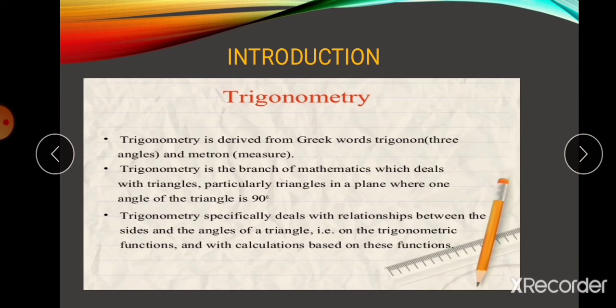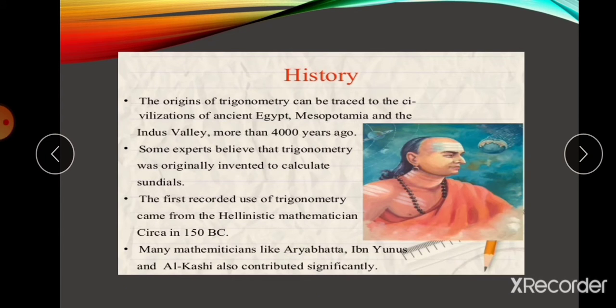If you learn this chapter well, then it will be easy to do trigonometry all through 11th and 12th and in higher education also. So now, what is the history behind trigonometry? Trigonometry can be traced to the civilization of ancient Egypt, that is, 4000 years ago itself they found this trigonometry. Already I told you in chapter 6 about similar triangles.